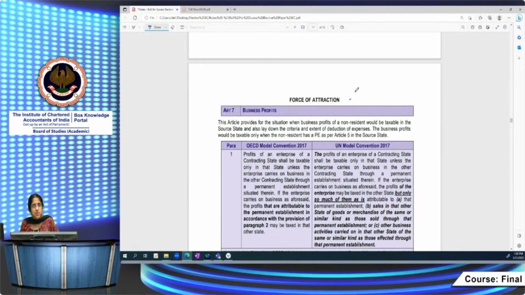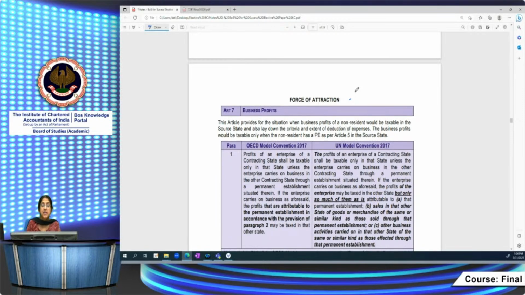As you said, for everything, the scope of income is very important. For a resident, the global income is taxable. For a non-resident, only income earned in India, accrued or arising in India, received in India, deemed to be received in India, deemed to accrue or arise in India is taxable. Now, business profits of an enterprise located abroad, when would it become taxable in India?